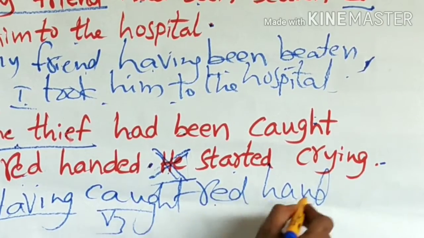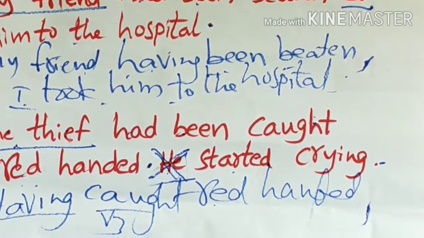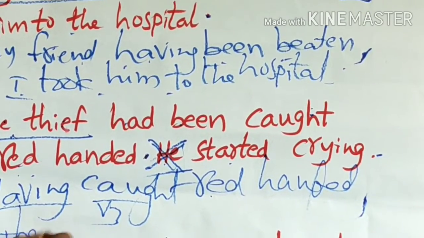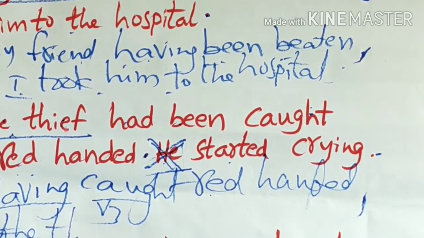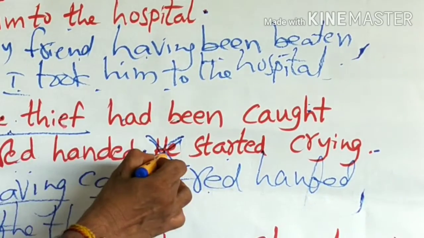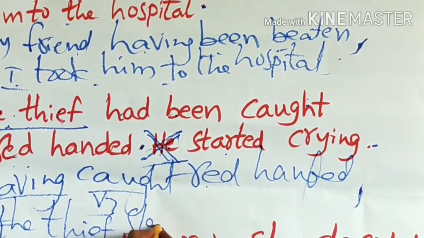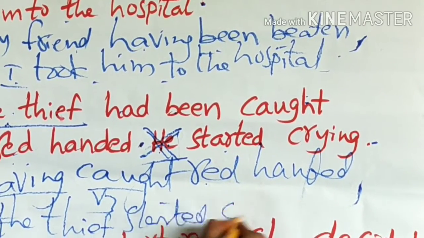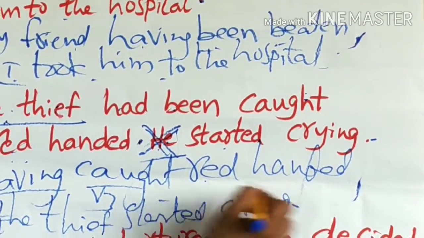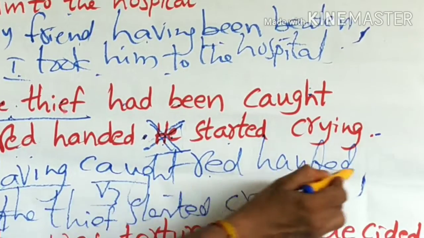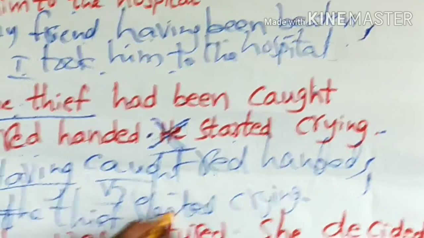Having caught red-handed, comma, the thief. The noun is used in place of he. So the thief started crying. Having caught red-handed, comma, the thief started crying.